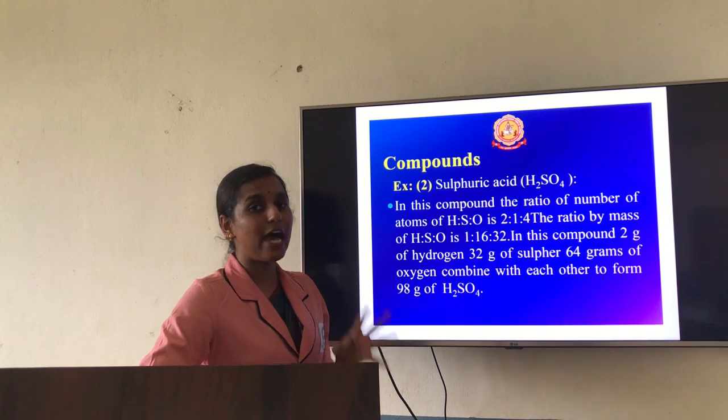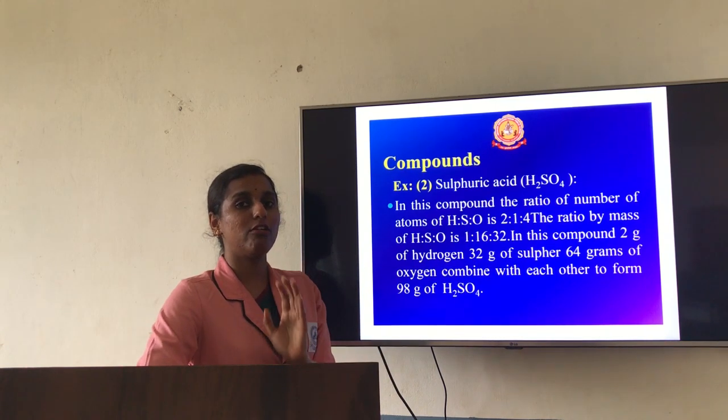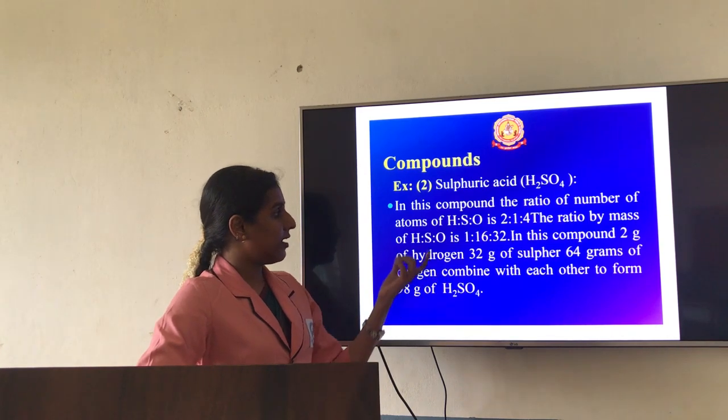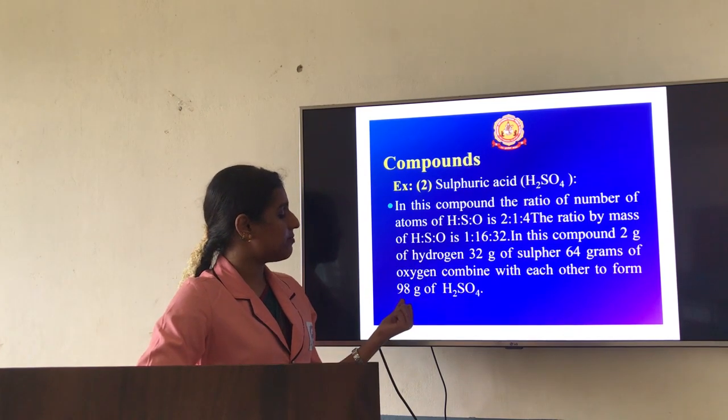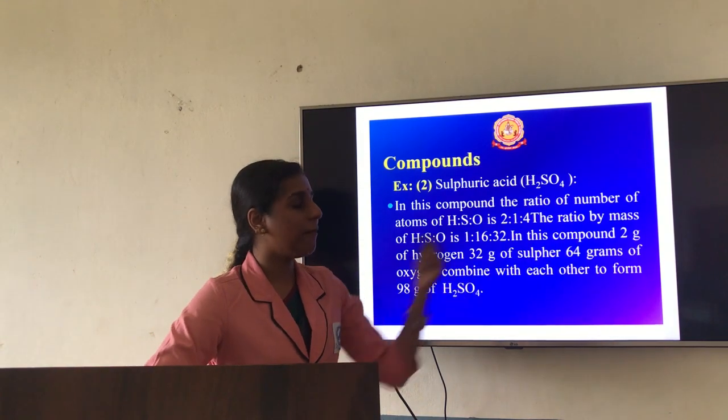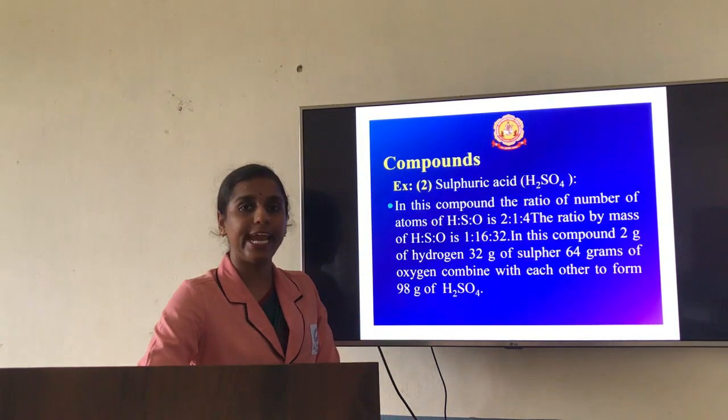So it should have a definite mass ratio, then only it can form a compound. So the total mass, if I consider, of sulfuric acid, comes as 98 gram. If you add this mass, you will get 98 gram.